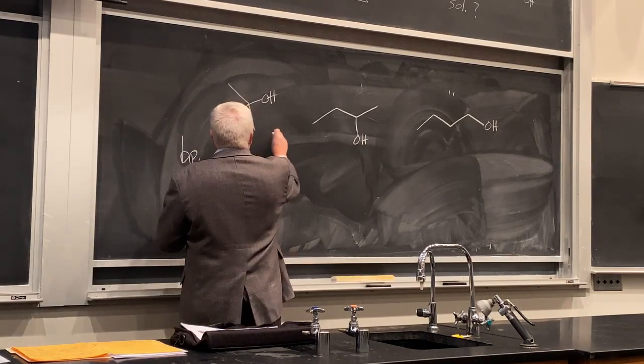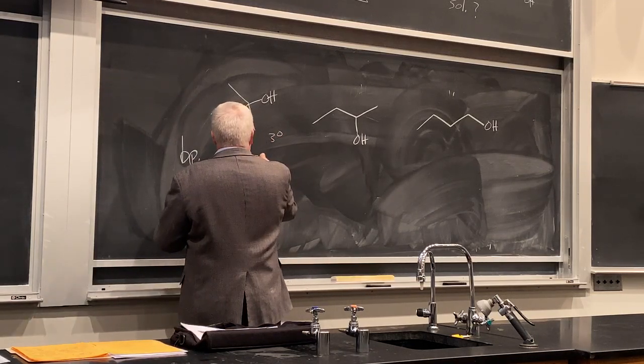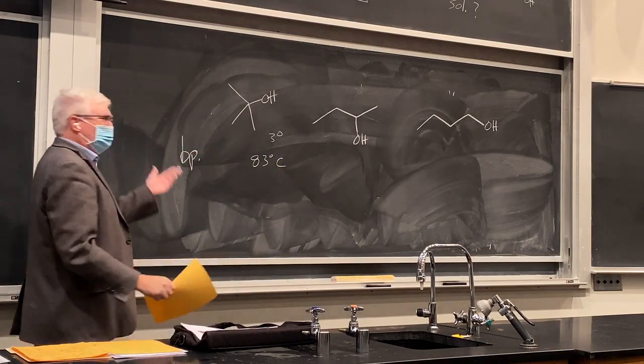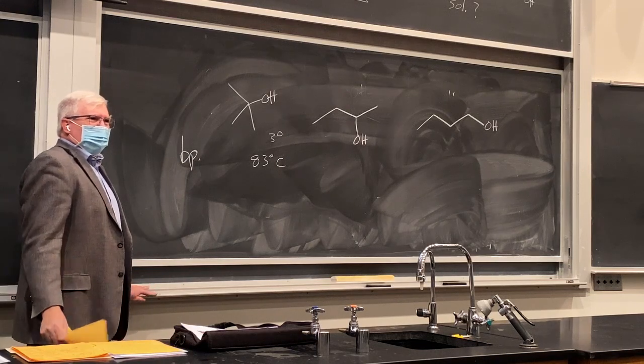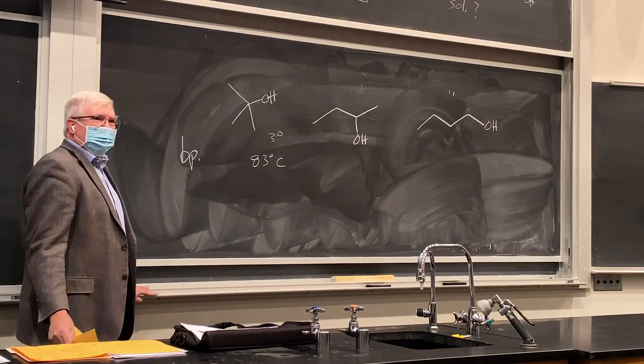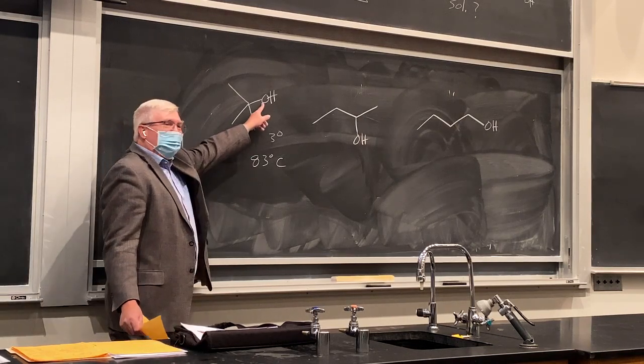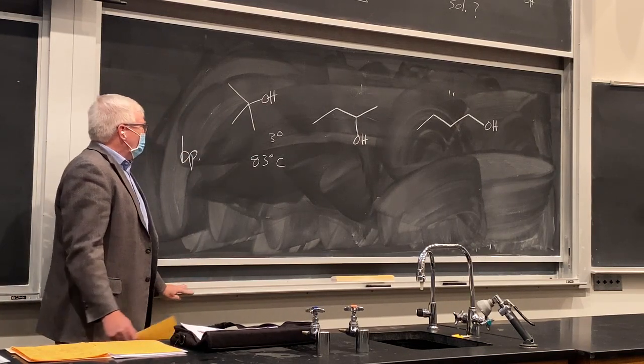So the boiling point of this tertiary alcohol is 83 degrees C. On its own, you can't tell much there. It's pretty high, but water boils at what? Higher than that, 100 degrees C, right? A lot more hydrogen bonding in water than there is here. But this is an alcohol. It does hydrogen bond. It's tertiary.